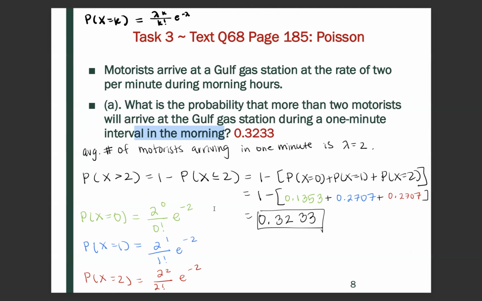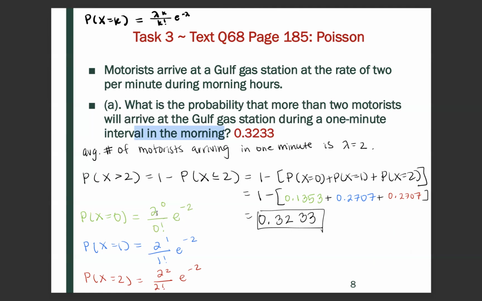And so the probability that x equals 0 for this situation, where we have lambda equal to 2, is going to be lambda to the k, so that's 2 to the 0 divided by k factorial, so that's 0 factorial, times e to the negative lambda, so that's e to the negative 2.